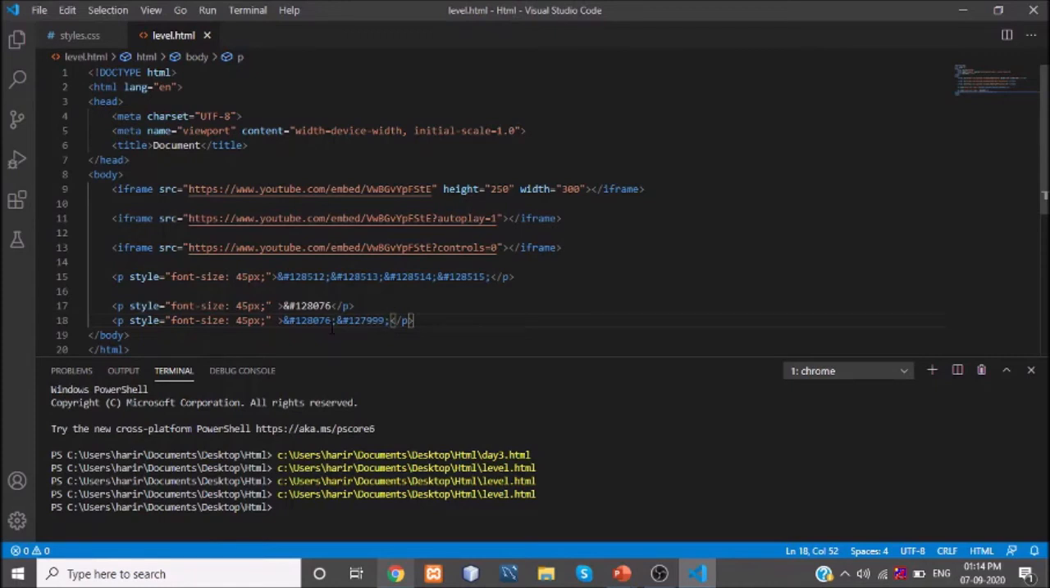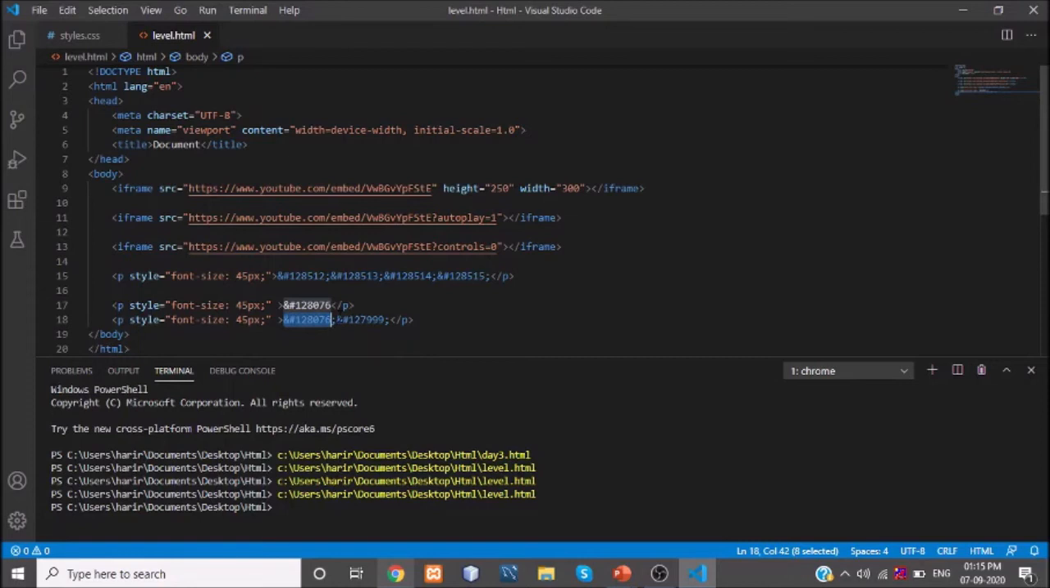While you are seeing this, you can raise a question: sir, to add an emoji we have to memorize these numbers, right? So no need to memorize them. If you want any specific emojis in your website, you can just search in Google and get this sequence number and add it in your website. Don't worry about it.